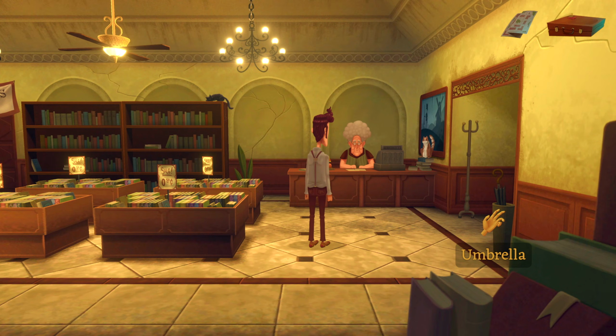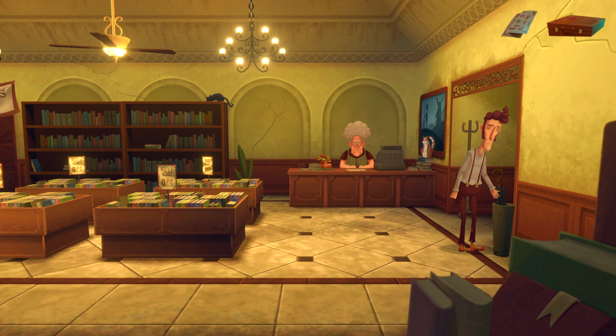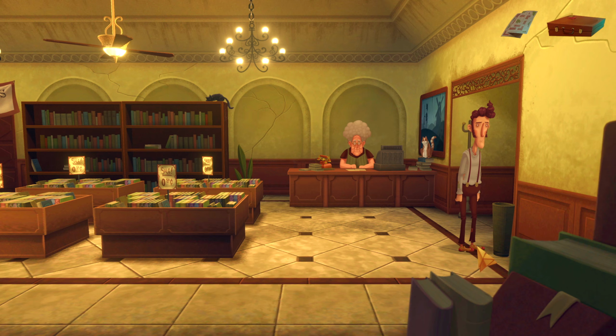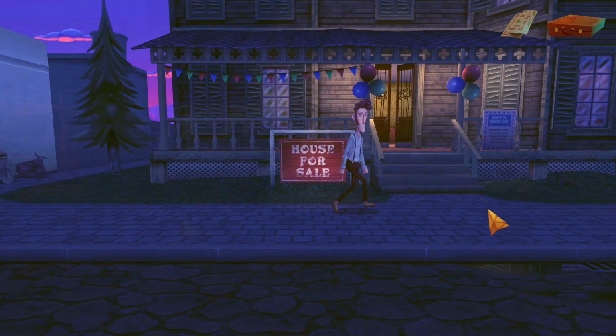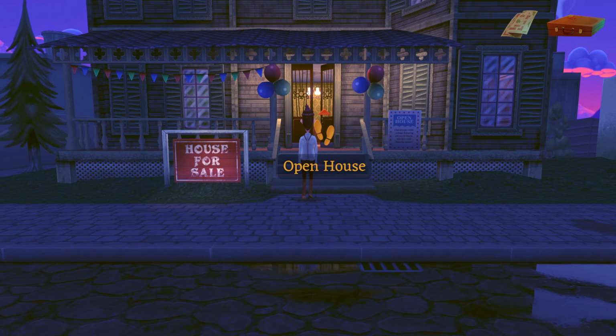Ah, there's an umbrella here. All right. I don't really know what I'm going to do with that, but I do have a couple of ideas. Here we are again then. Let's go back into the open house.